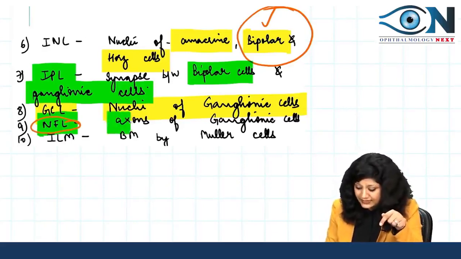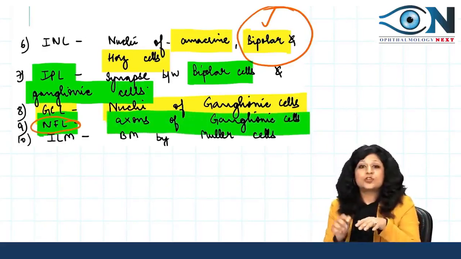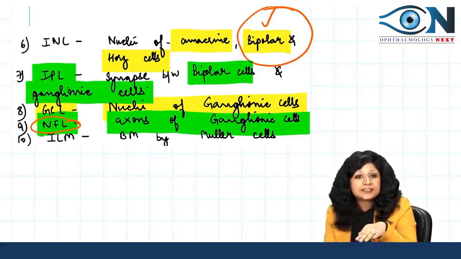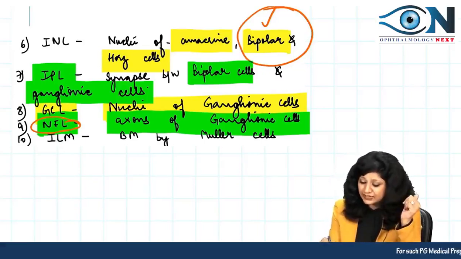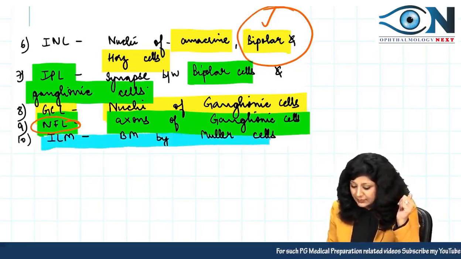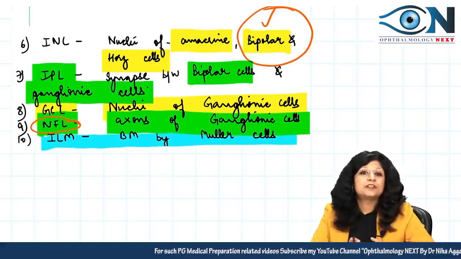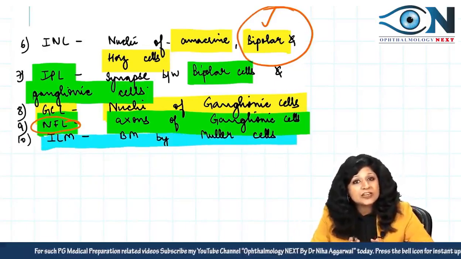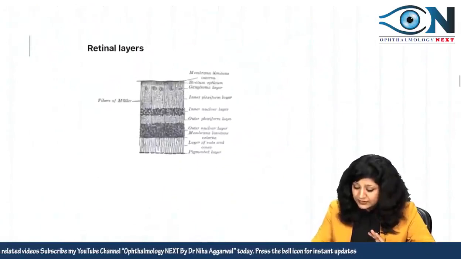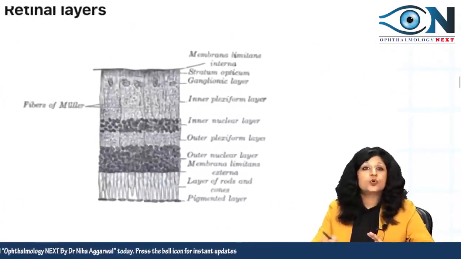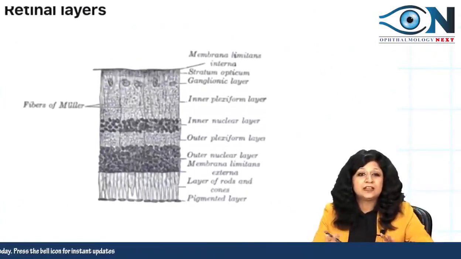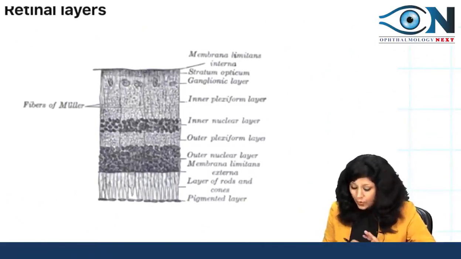Because it contains the axons of ganglionic cells. So here we come to the axons of ganglionic cells, and finally we have this internal limiting membrane. This internal limiting membrane is formed by the Mueller cells. So I hope now this is very clear. Whatever be the type of picture you are shown, that is immaterial, but you can always see.